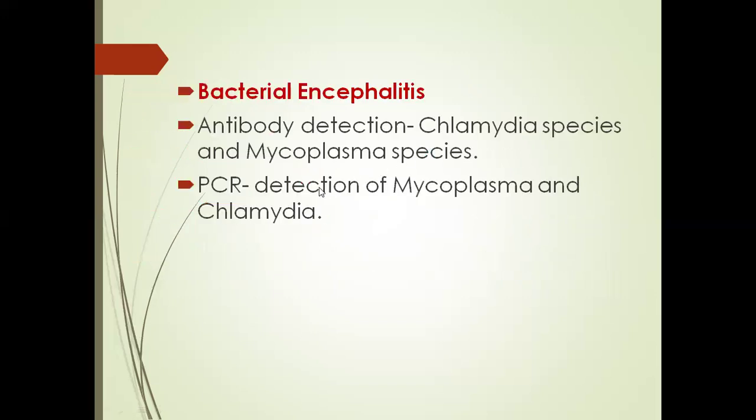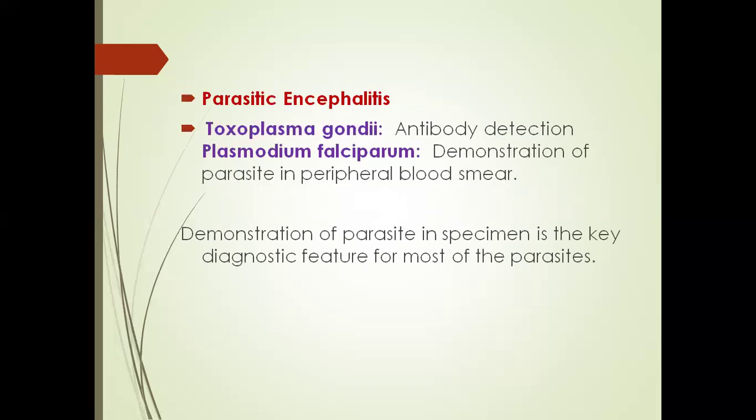Next, in case of bacterial encephalitis, we can detect antibodies in case of Chlamydia and Mycoplasma species, and we can also detect Mycoplasma and Chlamydia using polymerase chain reaction. Next, parasitic encephalitis.